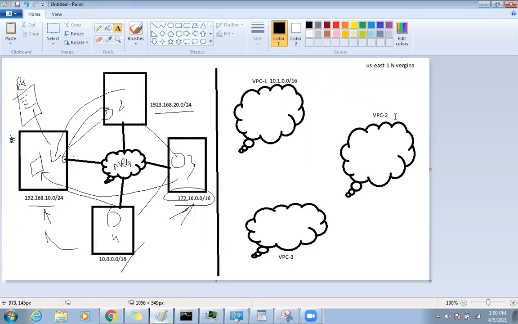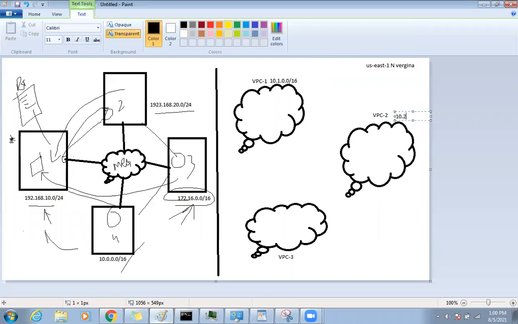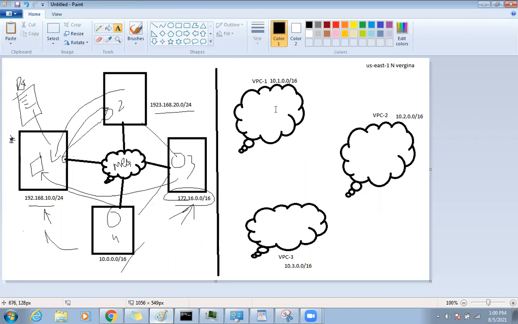Similarly, here I'm using 10.2.0.0/16, another network, and here also I'm using 10.3.0.0/16. So 3 different networks, 3 VPCs. Just think about what is required when you create a VPC. With the VPC you will have subnets, public subnet and private subnet. Then you will have routing tables, public routing table and private routing table.